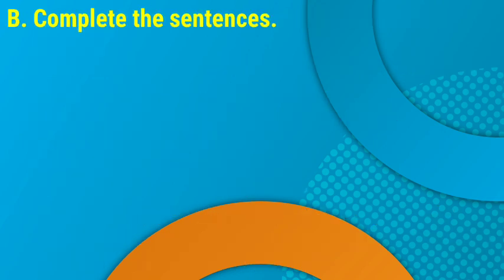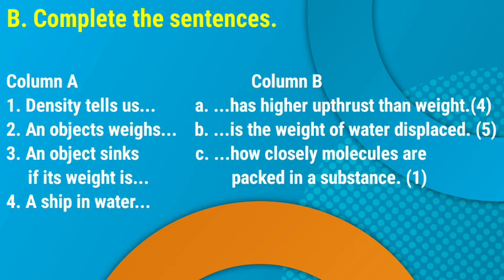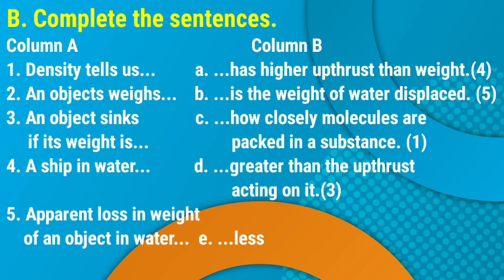B. Complete the sentences. Column A, column B. 1. Density tells us how closely molecules are packed in a substance. 2. An object weighs less in water. 3. An object sinks if its weight is greater than the upthrust acting on it. 4. A ship in water has higher upthrust than weight. 5. Apparent loss in weight of an object in water is the weight of water displaced.